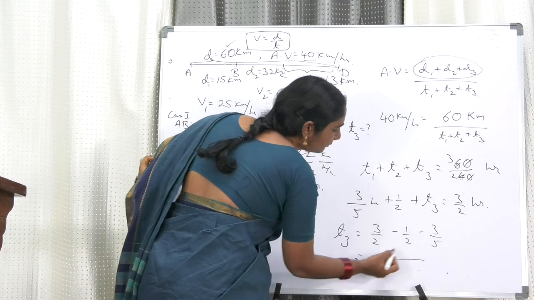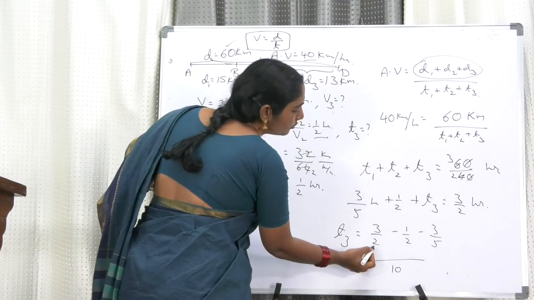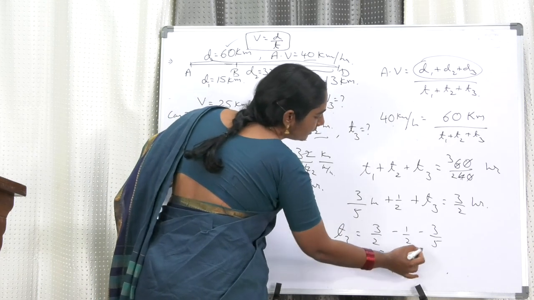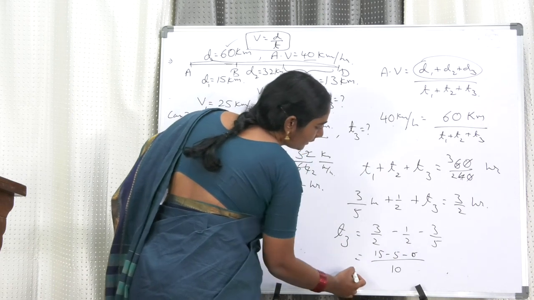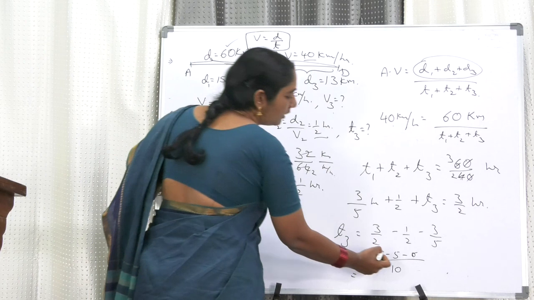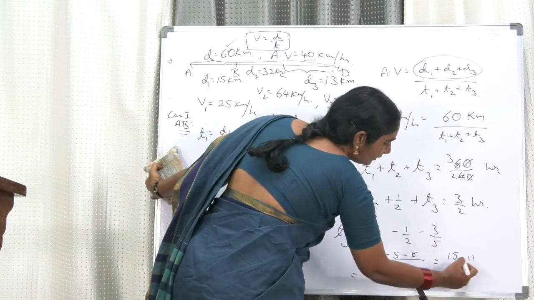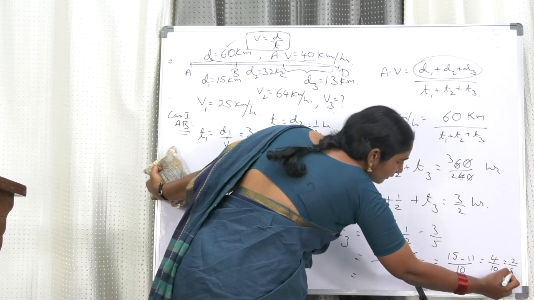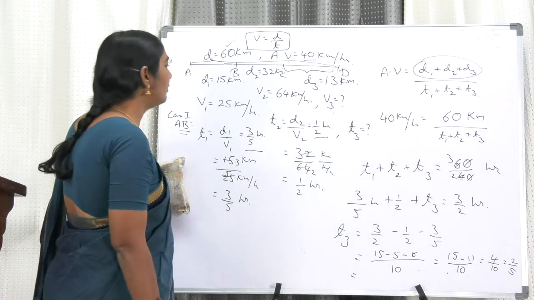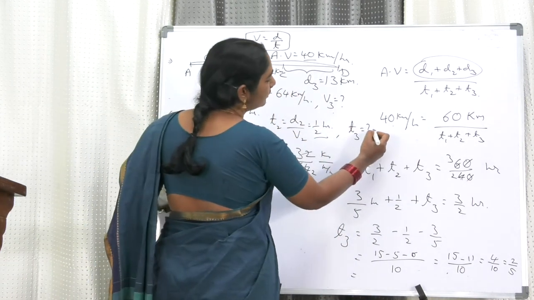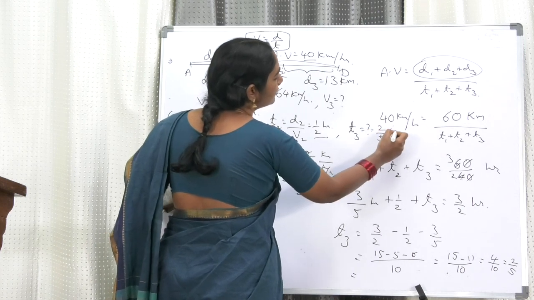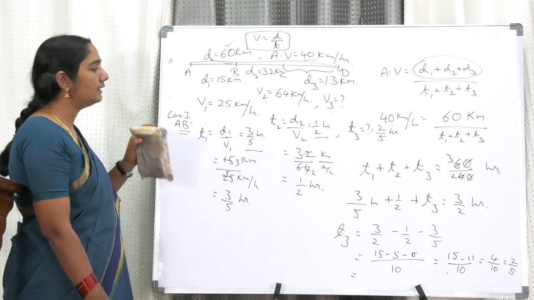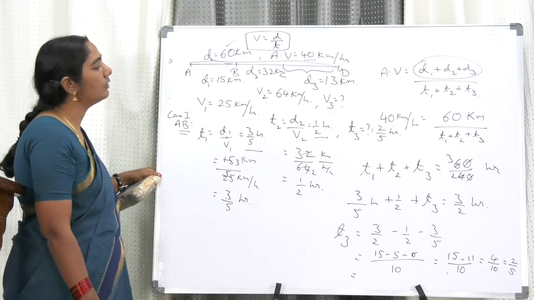Let us take the LCM, which is 10. 3 by 2 is 15 by 10, minus 5 by 10, minus 6 by 10. That gives 15 minus 11 by 10, that is 4 by 10, which is 2 by 5. So we got T3 equal to 2 by 5 hours.